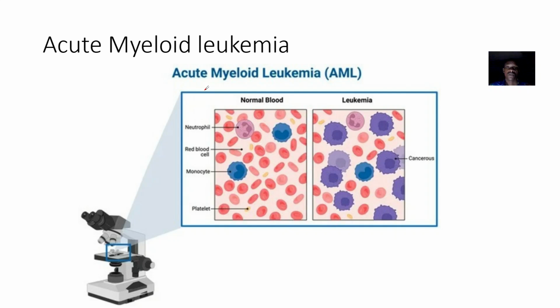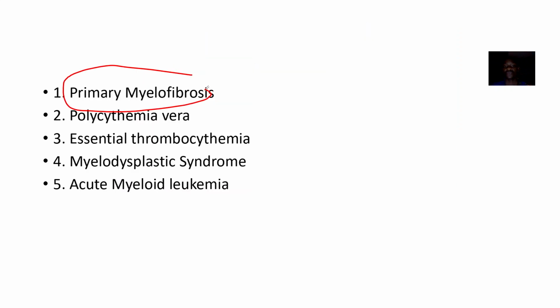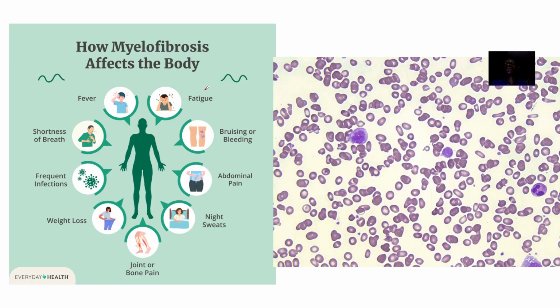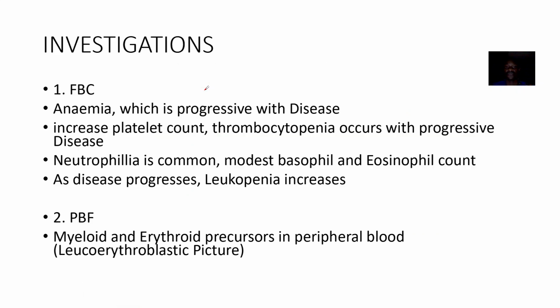Moving forward, they said you should also list the possible investigations that you might do for this patient because you are not sure. You are giving a differential diagnosis, so you want to bring investigations that will make you sure of the condition, right? So you might want to do things like what? Full blood count, all right?